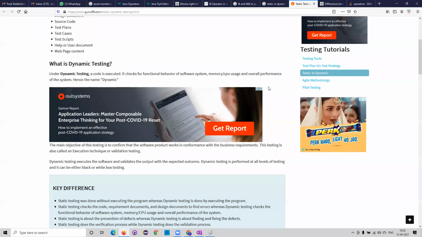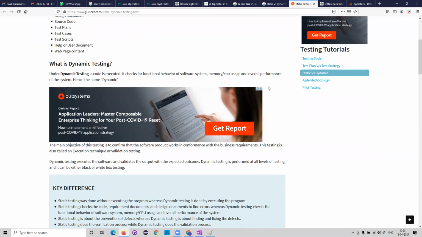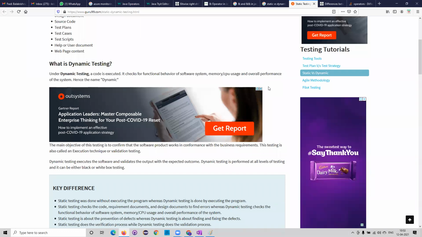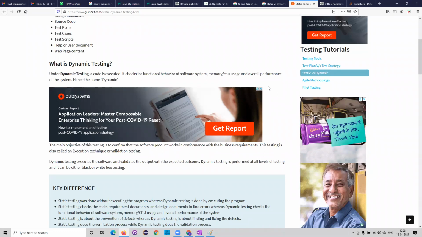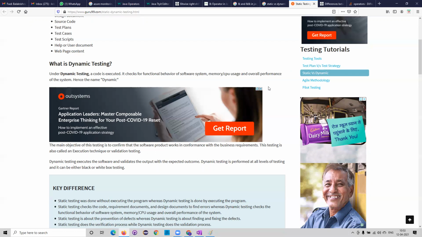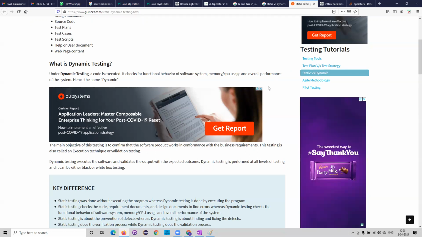What do you mean by executing a code? Where we run the code. I mean, compile and then run the code. See, now when you are testing the application, both ways you're testing the application. In dynamic testing, you are testing the application. In static also, you're testing the application. Then what is the difference between dynamic testing and static testing?